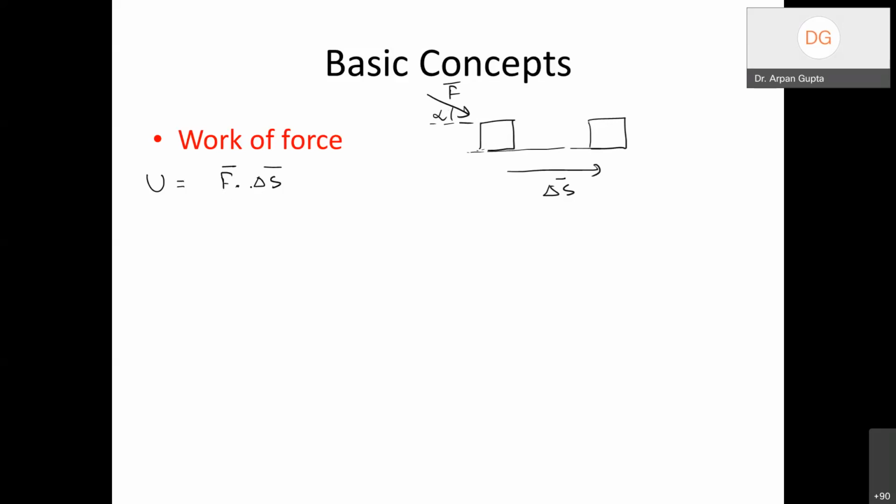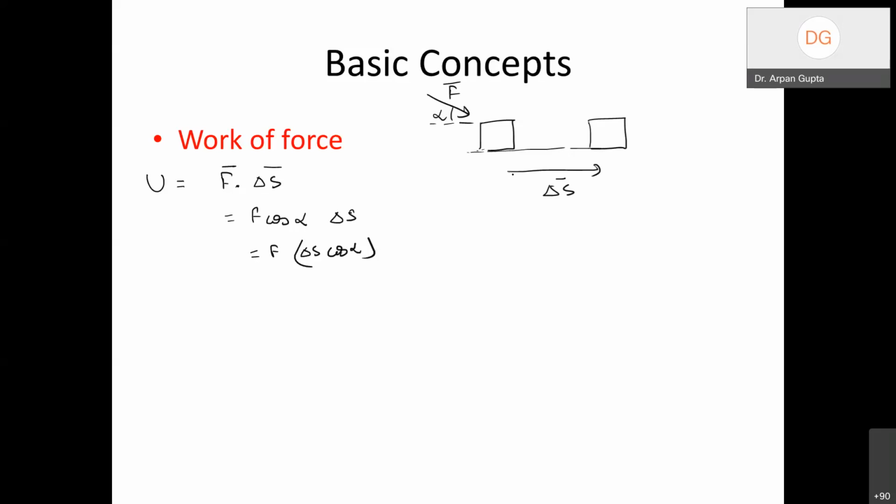So we have to take a dot product of force with displacement, and this I can say is F cos alpha times delta S, right? So it is the component of force along the direction of displacement. Or I can also write this as F times delta S cos alpha.